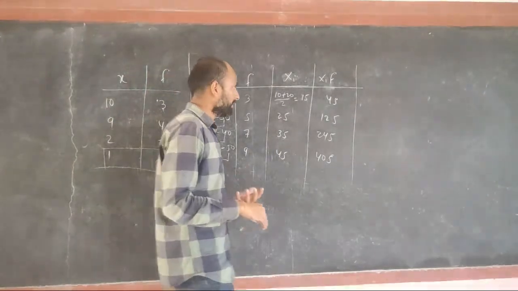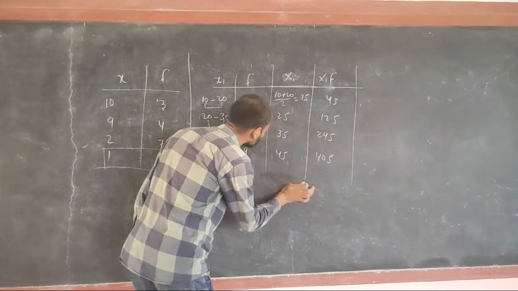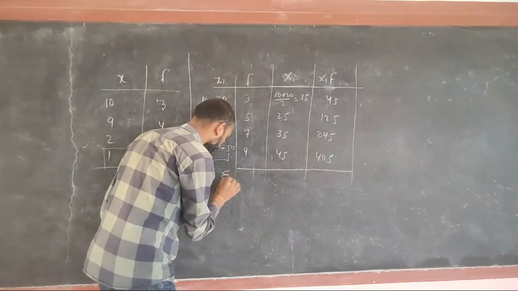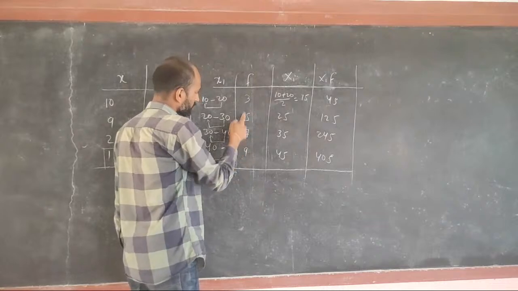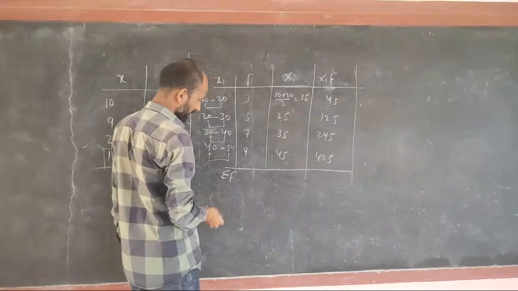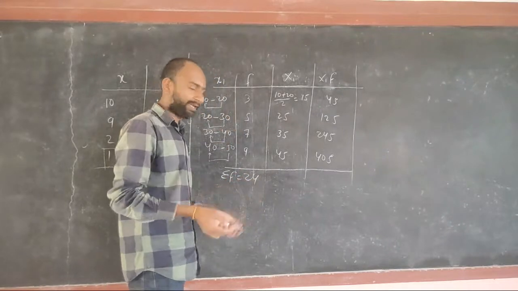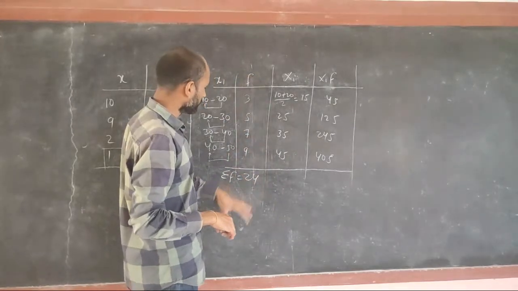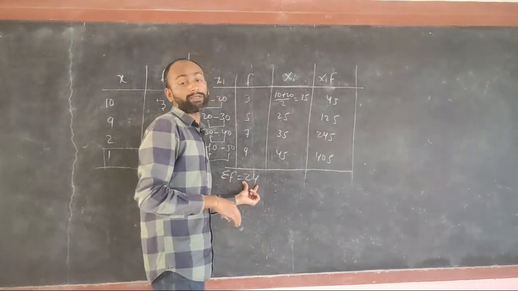What is the mean? x bar is equal to, so first of all we will find summation of frequency, the addition of these. This is 10, 15, 20 and 9, 24. So total frequency is 24, meaning total students who appeared in the exam was 24.